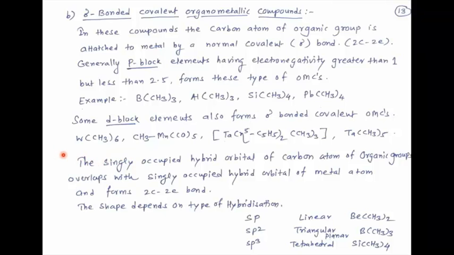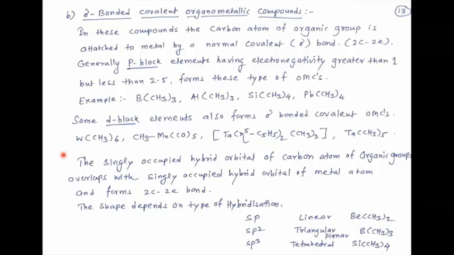How is this covalent bond formed? Before discussing the next point, remember well, carbon atom is present in the organic ligand. In the formation of covalent bond with metal, what happens? Carbon undergoes sp3 hybridization. We know that the electronic configuration of carbon is 2s2, 2p2.